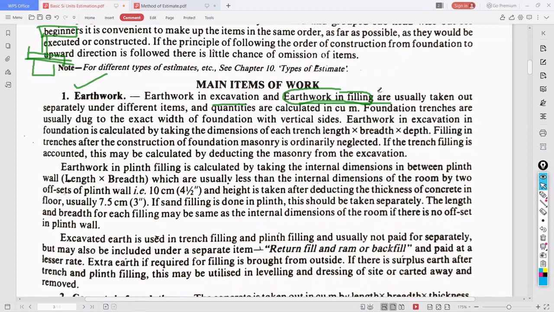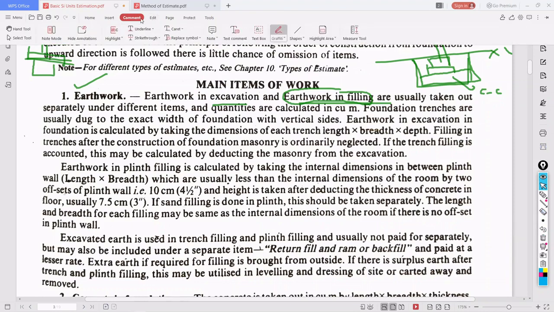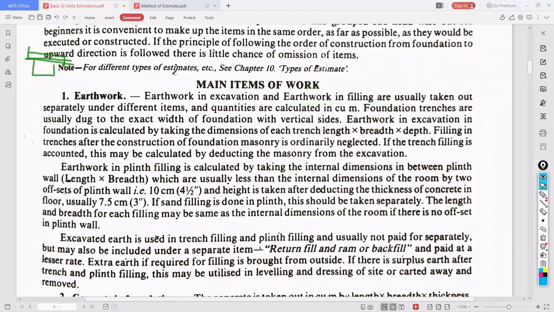So earthwork in excavation means we need to find how much amount of soil is to be dug out from the earth, so that our required foundation trench is formed. Foundation trench means whatever the size of the foundation. So this is the ground level, and this is the dug out portion of the foundation. Then we need to cast what? Here we will see the CC bed, then first footing, second footing. Like this we will do the foundation.